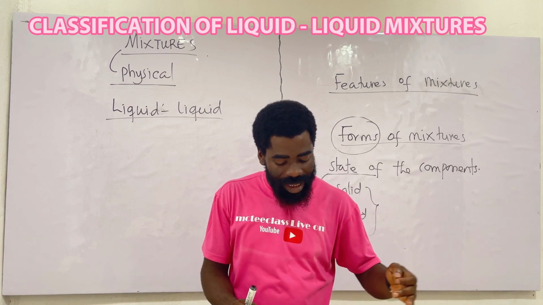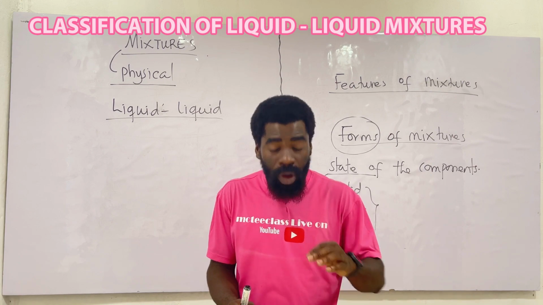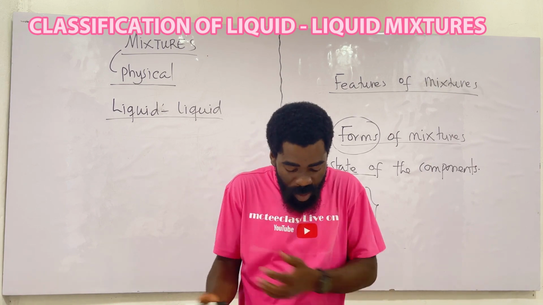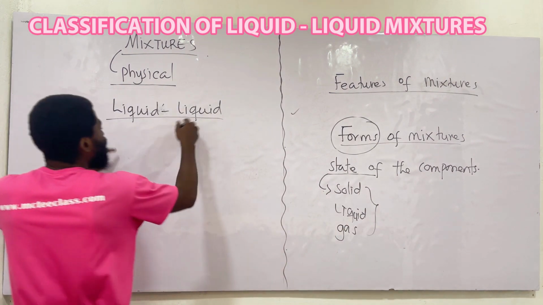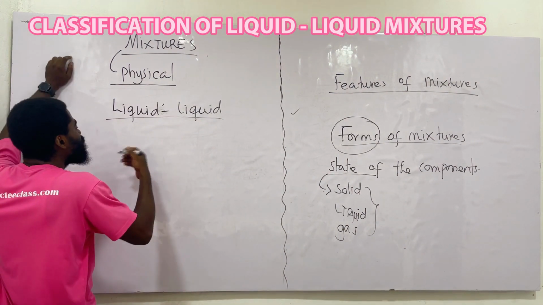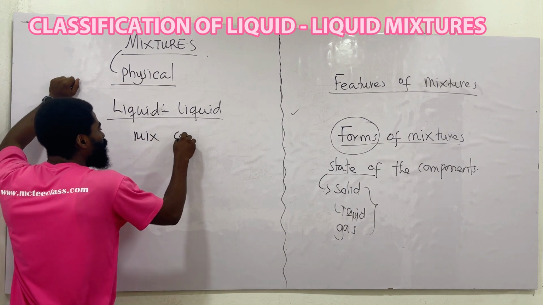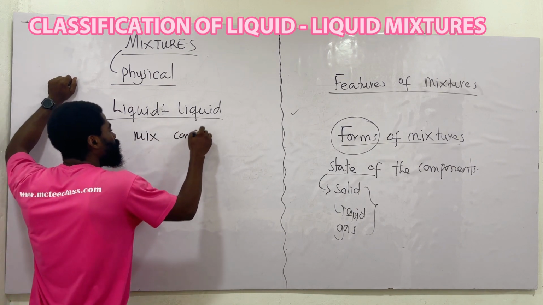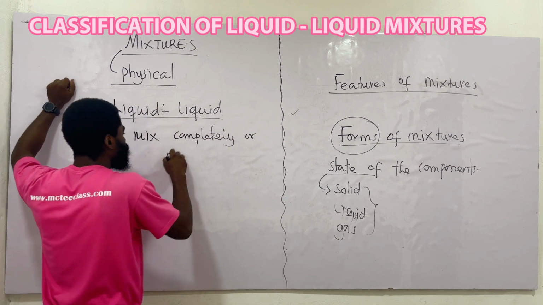These mixtures are classified on the ability of their constituent elements, their components, to mix uniformly or not. So we are grouping them based on their ability to mix completely or not.